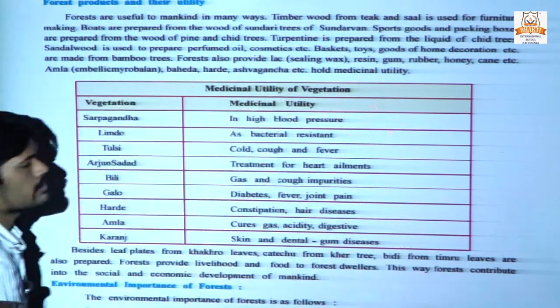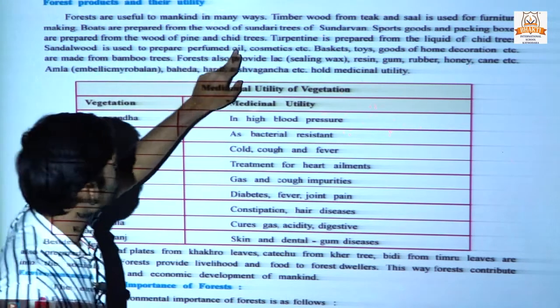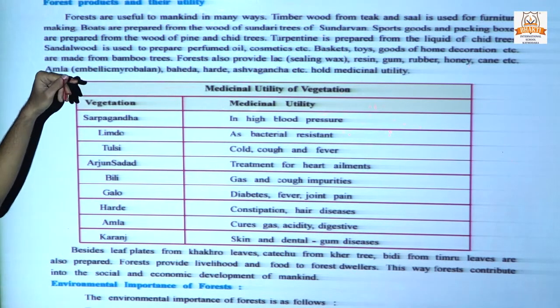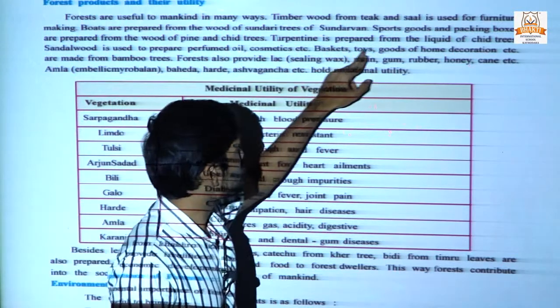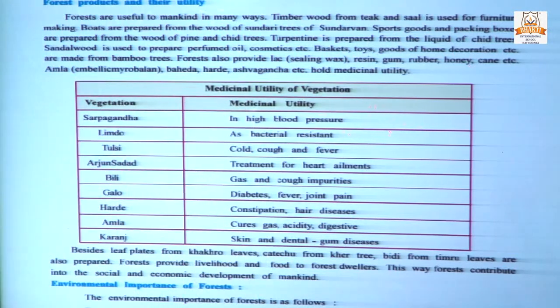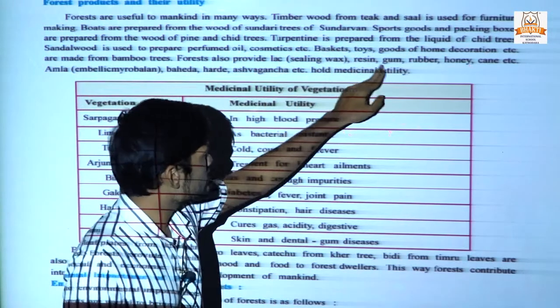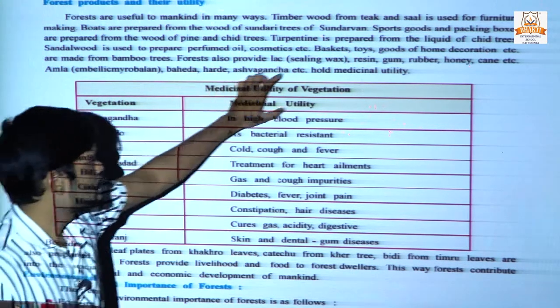A very important question for your MCQ purpose: turpentine is prepared from the cheed tree. Sandalwood is used to prepare perfumed oil, cosmetics, etc. Because the smell is good, that's why it is used for making perfume oil and cosmetics. Baskets, toys, goods of home decoration, etc. are made from the bamboo tree because of its strength. Forests also provide lac, wax, resin, gum, rubber, honey, cane, etc. Amla, baheda, harde, ashwagandha, etc. also hold an important medicinal utility.